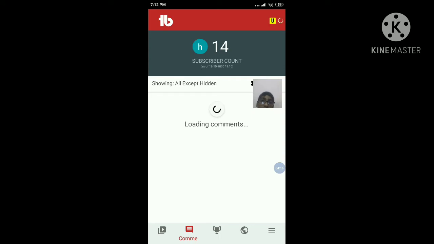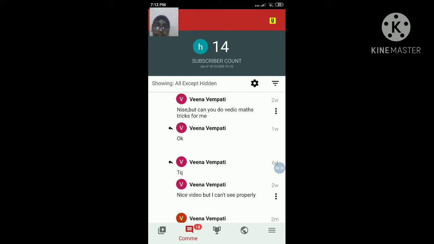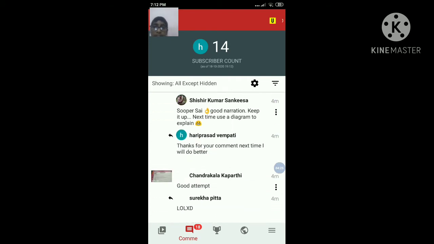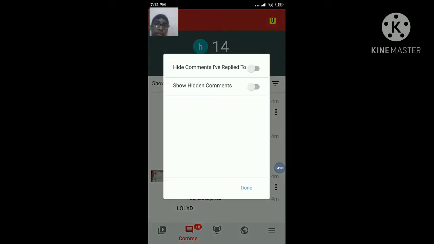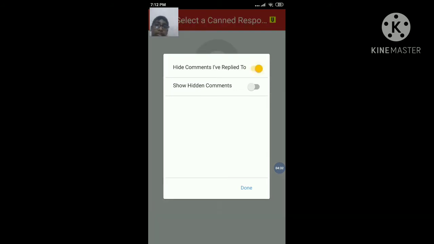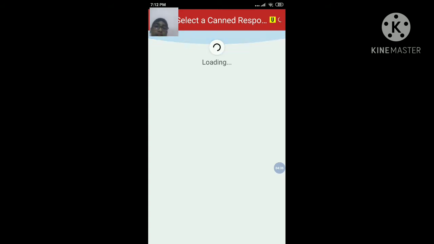And now here it is, right? Comments means it will show you the comments over here. The best feature about this is that it will show us the comments which were not replied to. See here, it is the filter. You need to go to hide comments. I have replied, so you need to hide comments. So just click done.